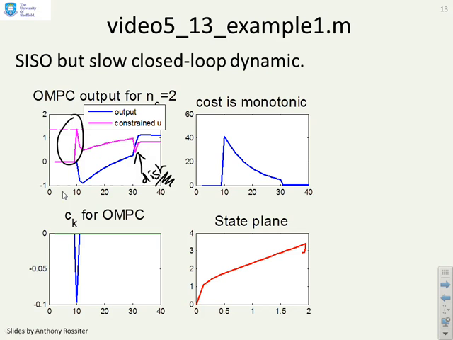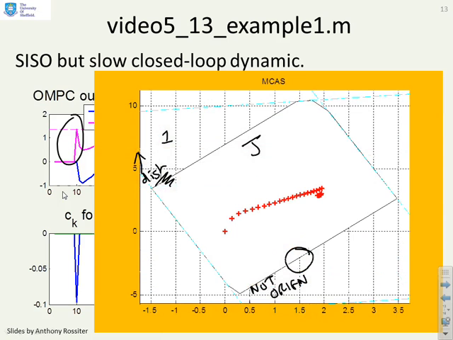And the other thing you'll notice, of course, is it converges to a steady state which is not at the origin, and it converges to the right value, the right value being 1. You can see this is converging as expected. You can see that the cost J is Lyapunov as expected, as long as R is constant or D is constant.